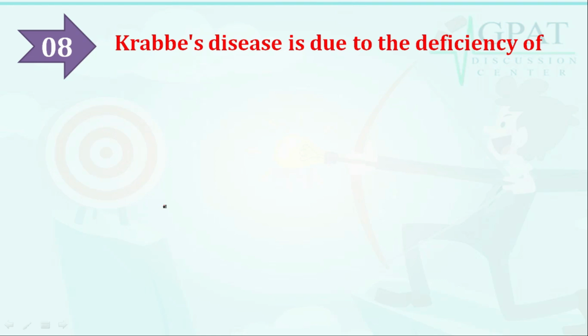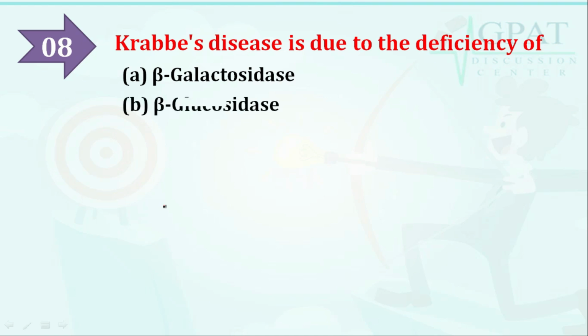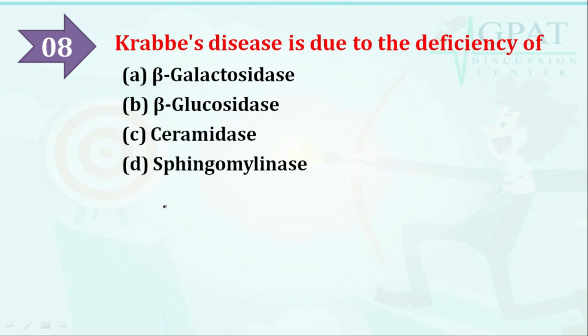Moving on to the next question: Krabbe disease is due to the deficiency of? Options are: option A beta galactosidase, option B beta glucosidase, option C ceramidase, option D sphingomyelinase. The correct answer is sphingomyelinase. Let's discuss with the help of the explanation part.